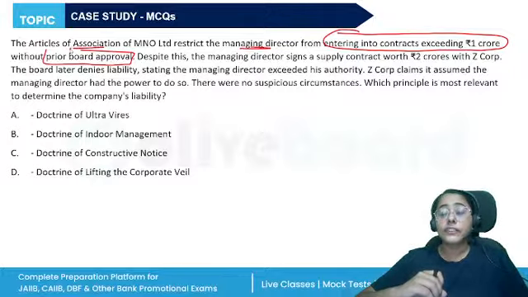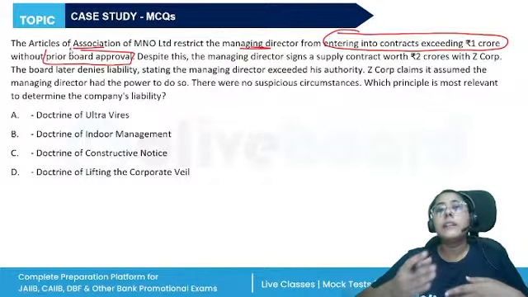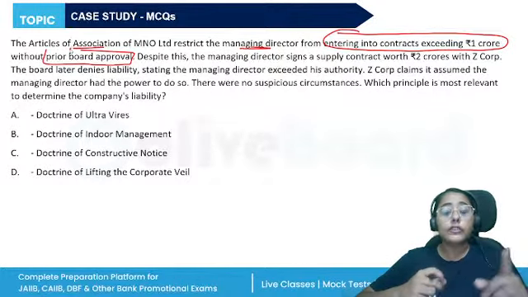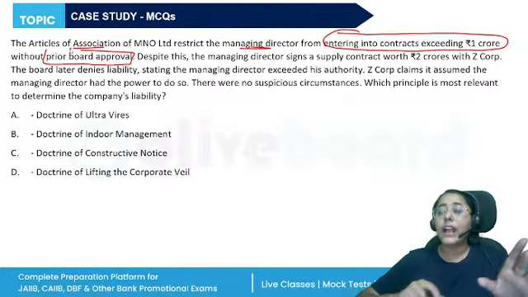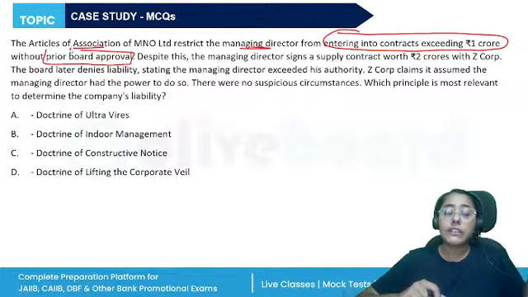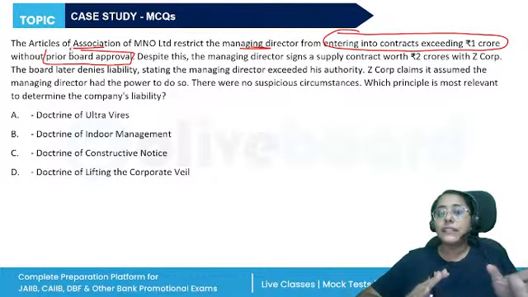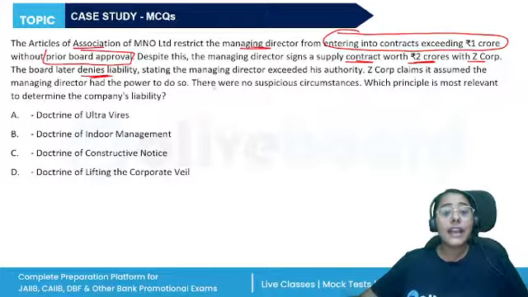The articles of association is for the internal management of the company. So the internal rule said that the managing director cannot enter into contracts exceeding 1 crore without board approval. Despite this, the managing director signs a supply contract of 2 crores with Z Corp. The board later denies liability.